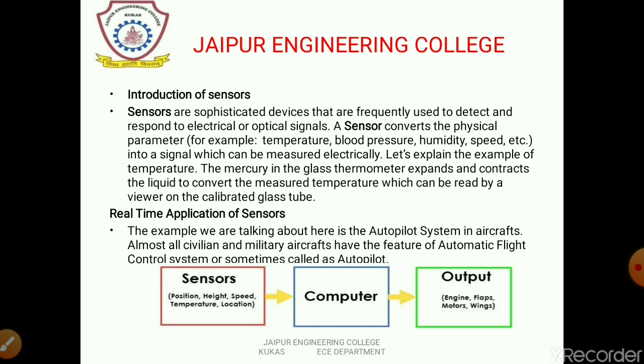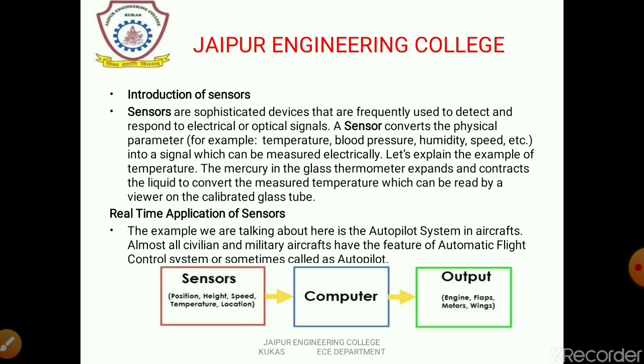So simply we can define a sensor as a device that detects a change in electrical, physical or other quantities and thereby produces an output as an acknowledgement of the change in the quantity. Generally this sensor output will be in the form of electrical or optical signals. Sensors are sophisticated devices that are frequently used to detect and respond to electrical and optical signals.